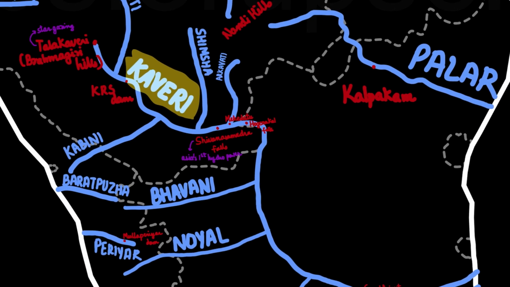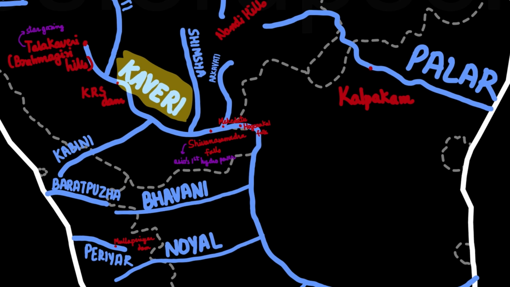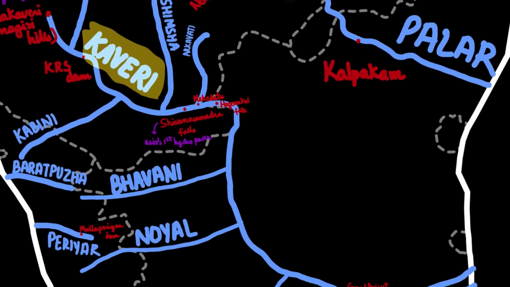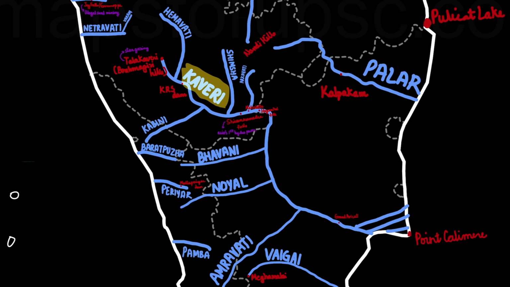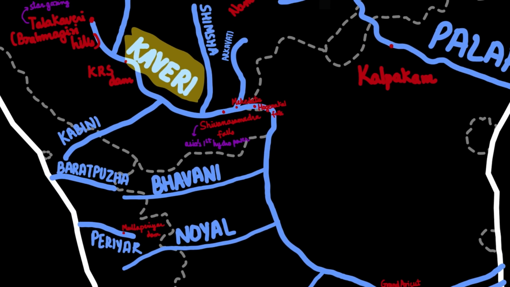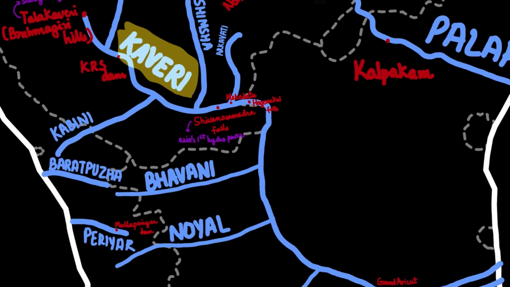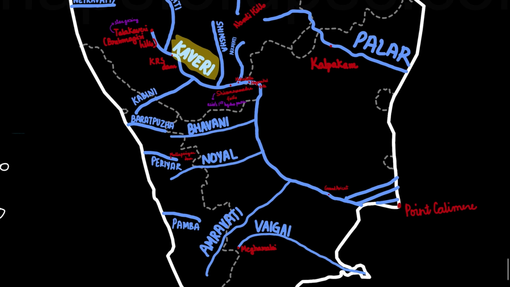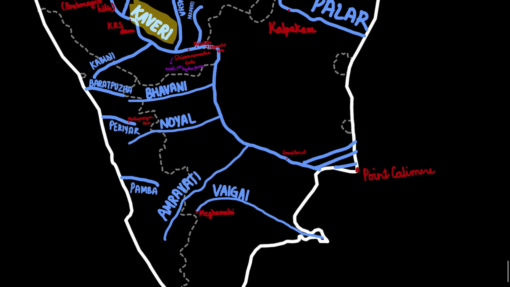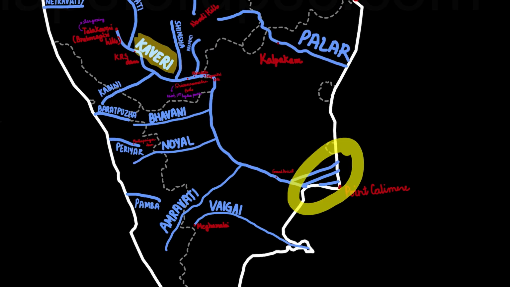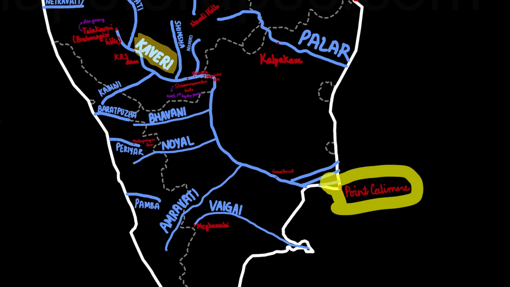At the confluence of Arkavati and Kaveri, there is Mekedatu. There's also Hogenakal Falls. Kaveri River also houses the Shiv Samudra Falls, which houses Asia's first hydropower project. Then there is Grand Anicut over here in the Kaveri River, and then it eventually drains into the Bay of Bengal, forming deltas. And this is Point Calimere right here in Tamil Nadu, which is because of the Kaveri Delta.